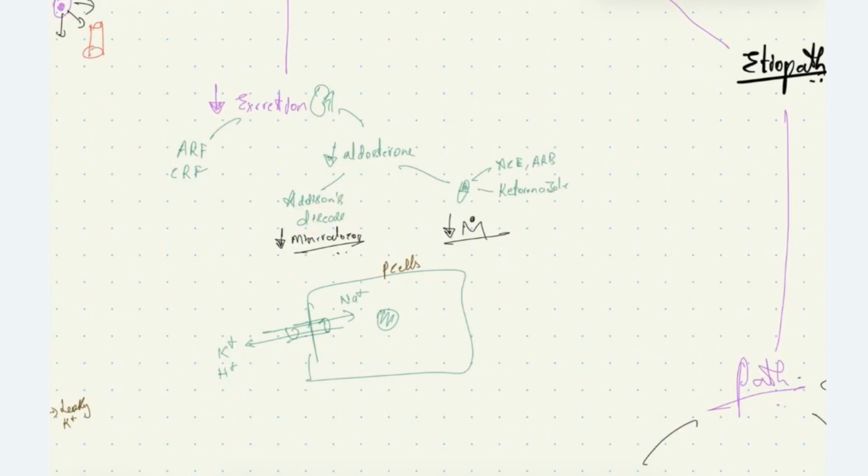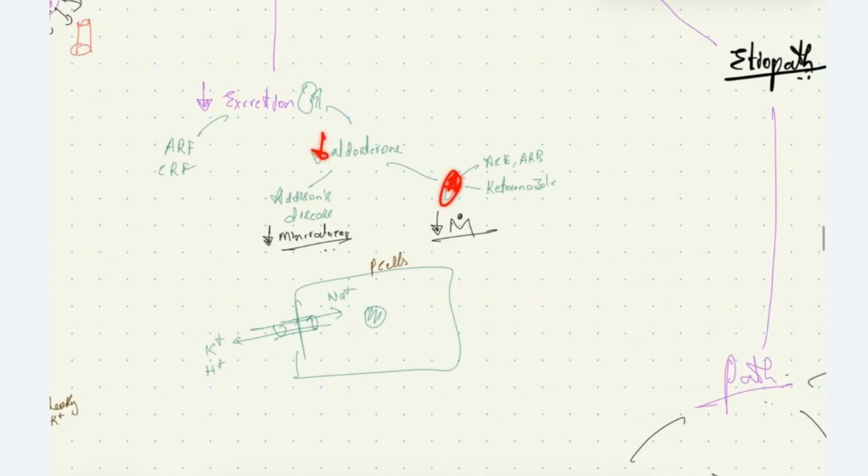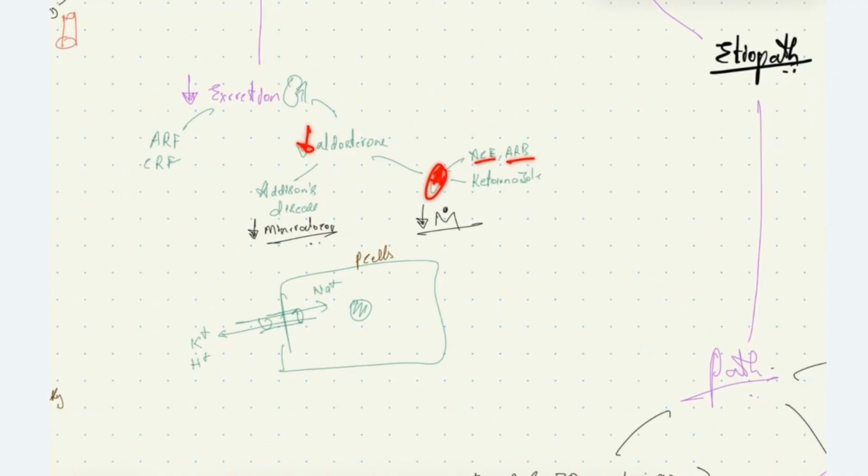There will be reduced mineralocorticoid levels in the blood, causing reduced aldosterone. The intake of drugs like ACE inhibitors and ARBs can reduce the level of aldosterone, thereby causing reduced excretion of potassium and hyperkalemia. And drugs like ketoconazole also reduce the action of aldosterone on its receptor.